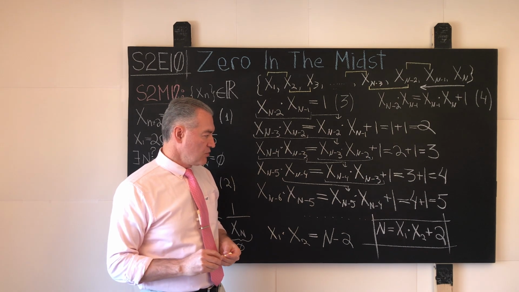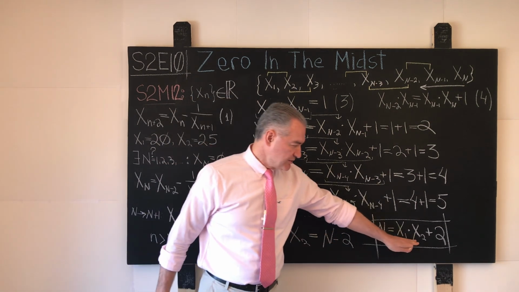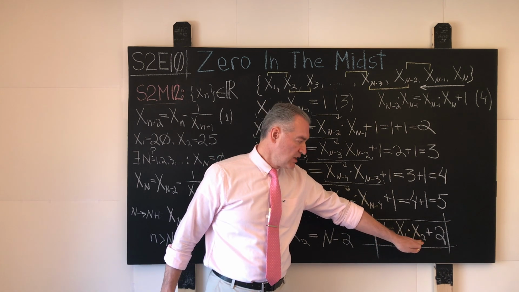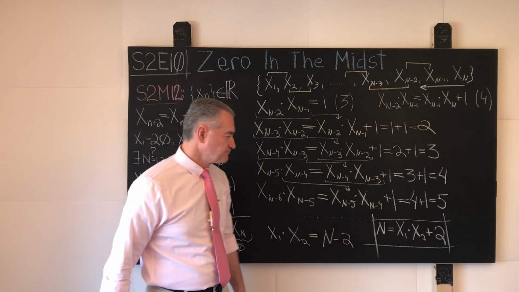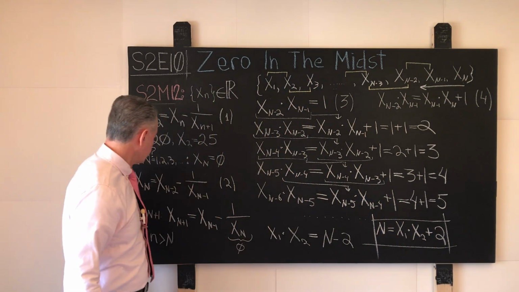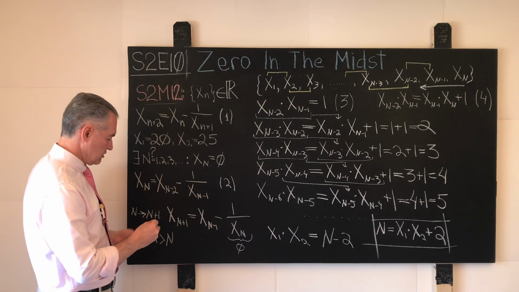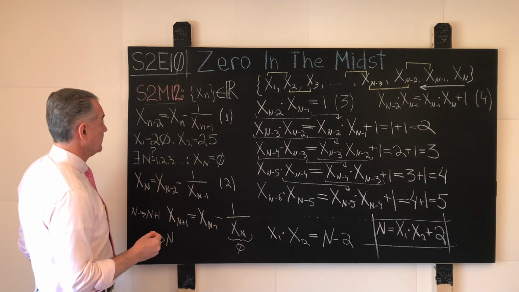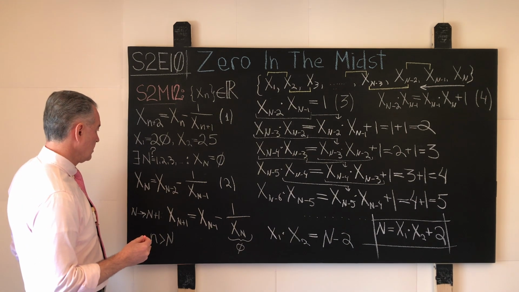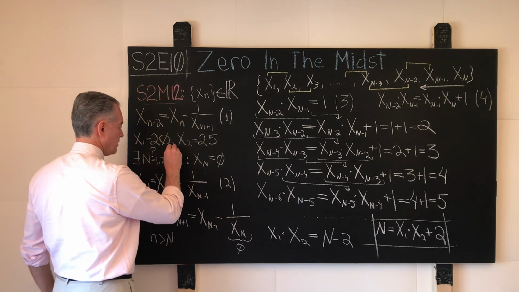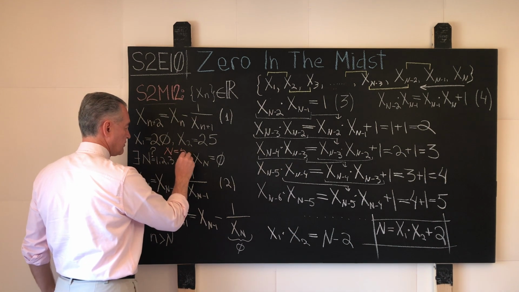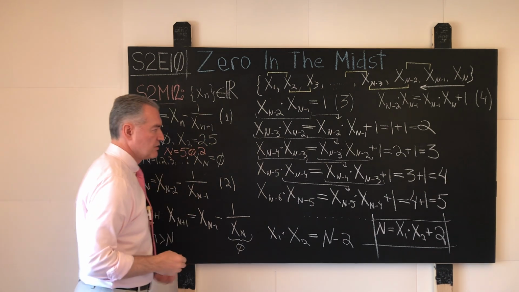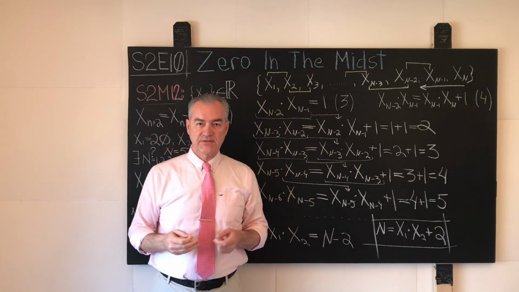And just for completeness, what will be the answer in this case? Well, 20 times 25 is 500. 500 plus 2 is 502. Consequently, let me use the red chalk just to make it more visible. Let's do it over here. We'll write n equals 502, and we'll play with this number a little bit in the next segment.